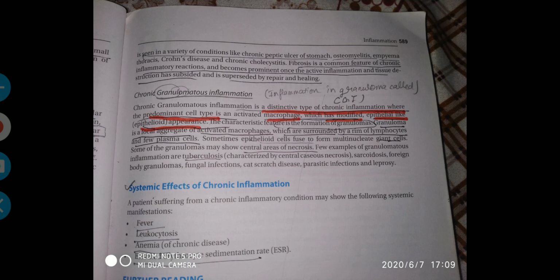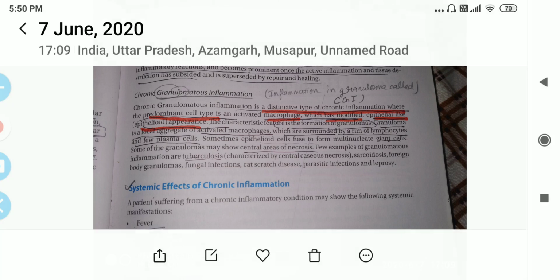So here we have seen the cells involved in chronic inflammation, which are macrophages, lymphocytes, plasma cells, mast cells, and eosinophils. Then we have seen the morphological patterns of chronic inflammation, which are of two types: non-specific inflammation and granulomatous inflammation. We also saw what chronic granulomatous inflammation is. And then we have seen the systemic effects of chronic inflammation, which are fever, leukocytosis, anemia, and elevated erythrocyte sedimentation. So, thank you class.